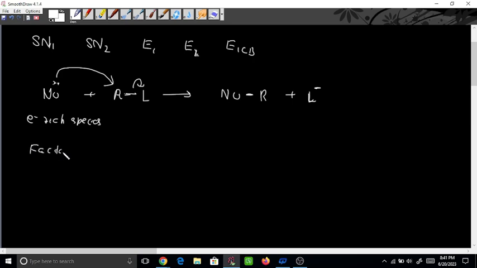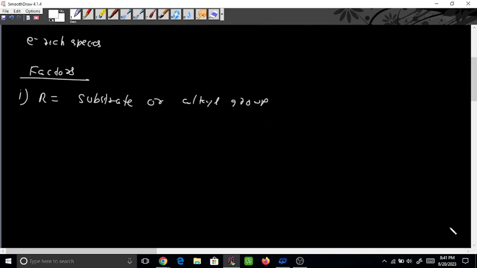So the first factor on which it will depend is number 1, that is R. And what is R? R is the substrate, the alkyl group. Substrate or alkyl group. Okay, fine. So this can be anything: it can be a methyl group, or an ethyl group, C2H5, or an isopropyl group.